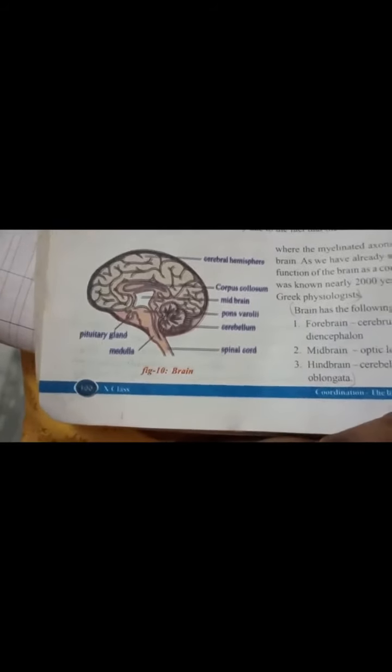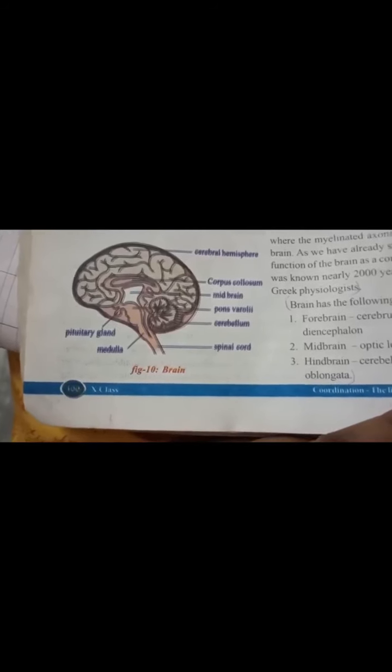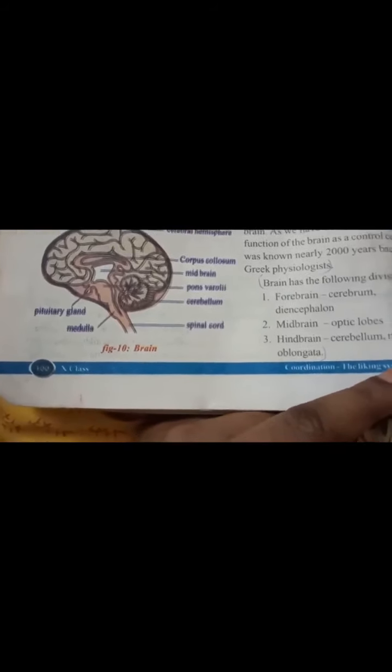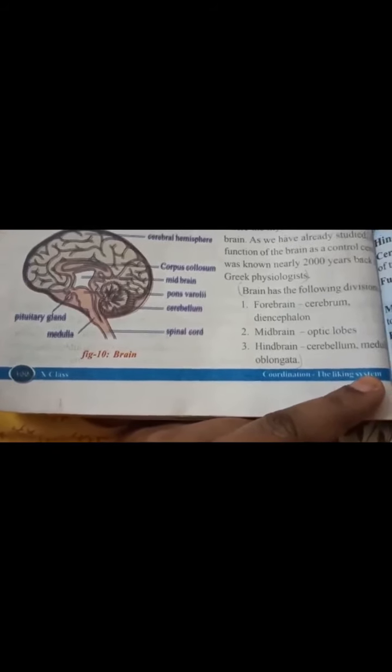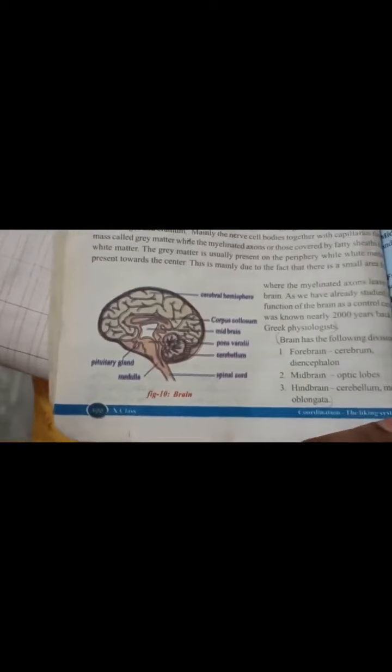So here are the divisions of the brain, these are all the labels of the brain. The divisions are the forebrain, which contains the cerebrum and diencephalon, the midbrain, which contains the optic lobes, and the hindbrain, which contains the cerebellum and medulla oblongata. These parts I will explain to you now. First I want to explain the forebrain.